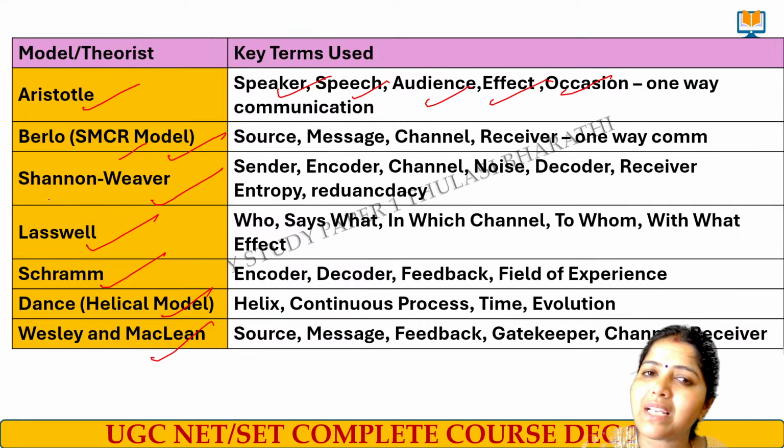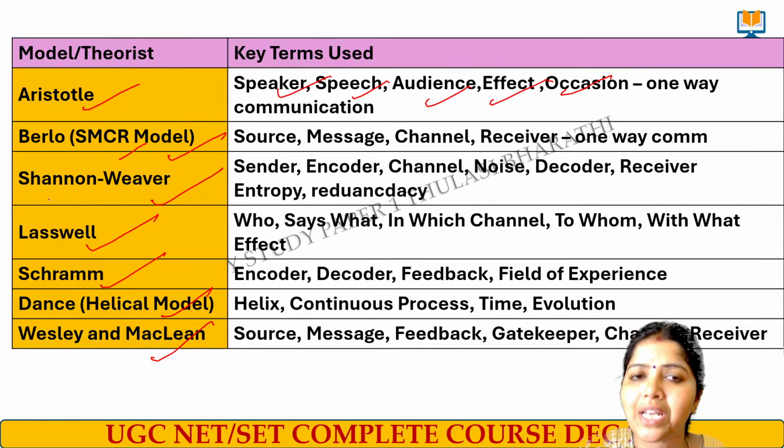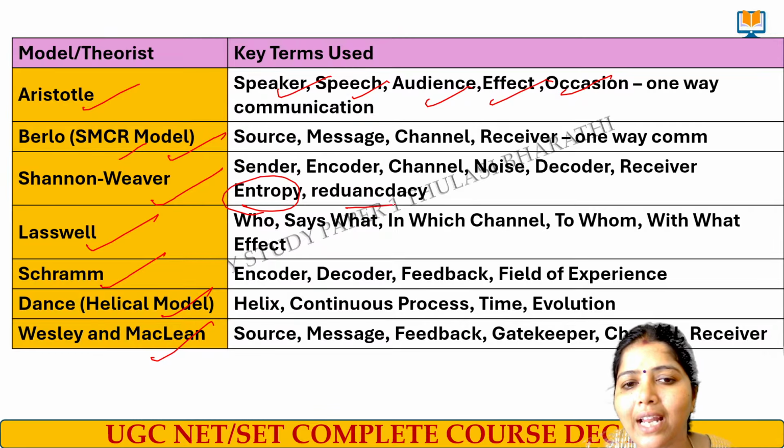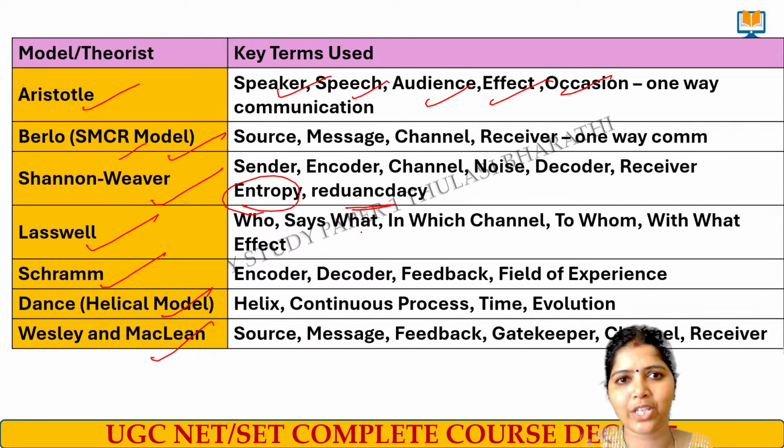Shannon-Weaver is a basic model for electronic communication. Sender, encoder, channel, noise, decoder, receiver. And entropy and redundancy are the terms that we use in the Shannon-Weaver model.